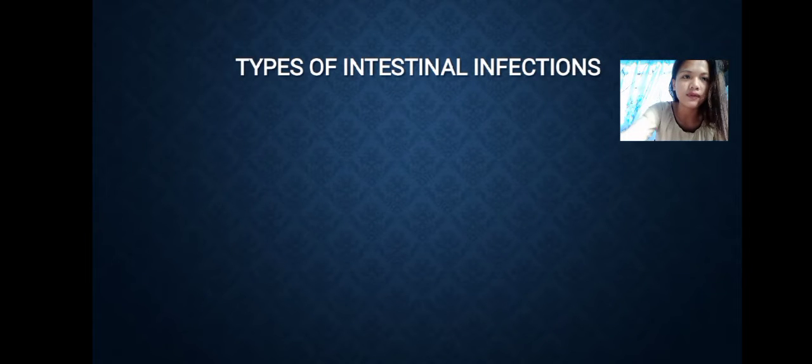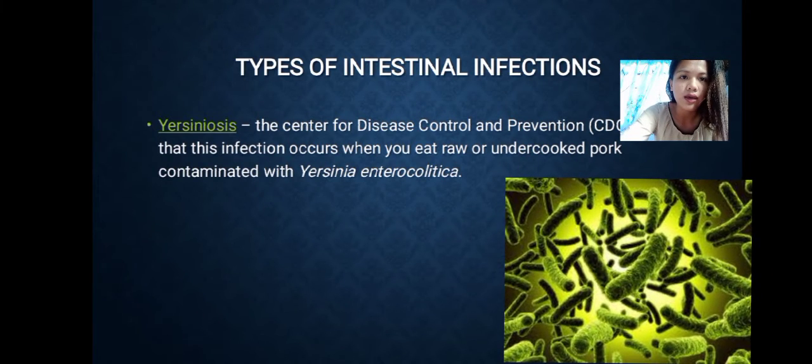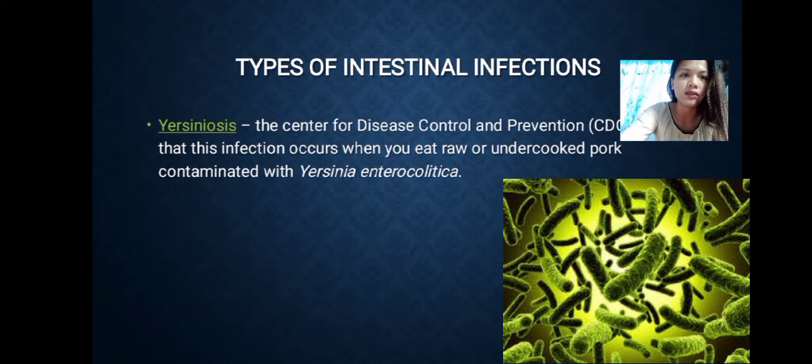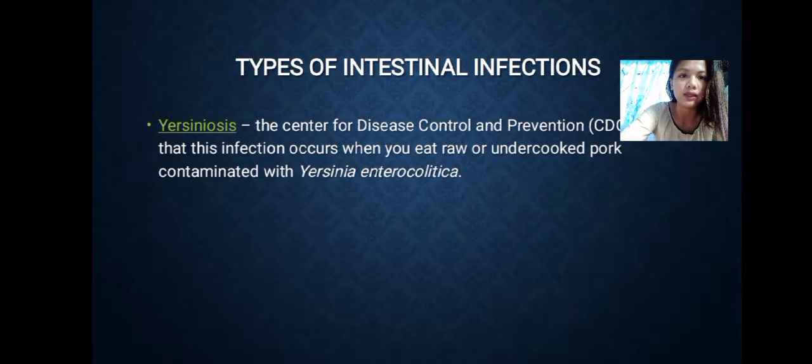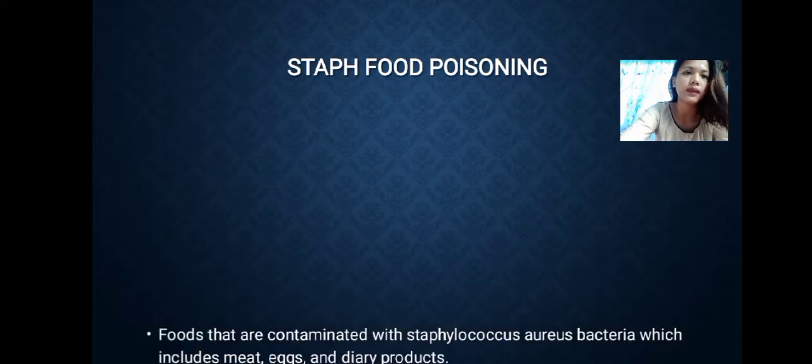There are several types of intestinal infections. One is yersiniosis. According to the Centers for Disease Control and Prevention, this infection occurs when you eat raw or undercooked pork contaminated with Yersinia enterocolitica. Symptoms of yersiniosis: fever, stomach pain, and diarrhea.